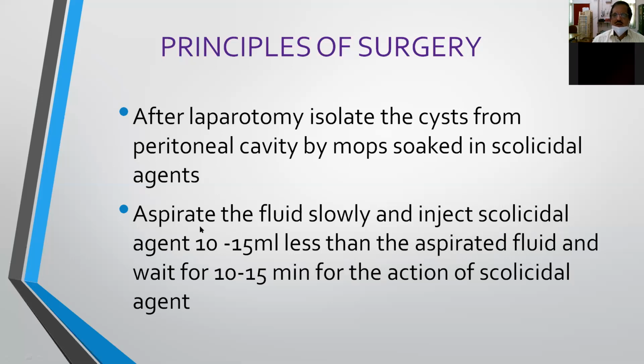Then you have to take a 20 ml syringe and aspirate the fluid from the hydatid cyst slowly, and then inject the scolicidal agent without removing the needle. You must inject less than 10 to 15 ml of what you have aspirated, and you have to keep it under pressure so that there should not be any leak. Then you have to wait for 15 to 20 minutes for the action of the scolicidal agent. Then the cyst fluid becomes sterile.